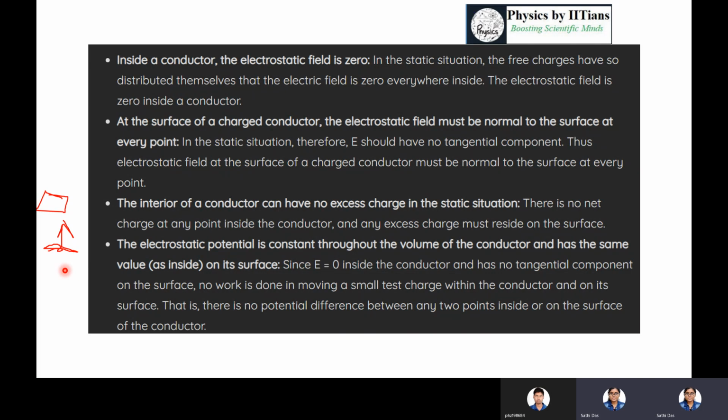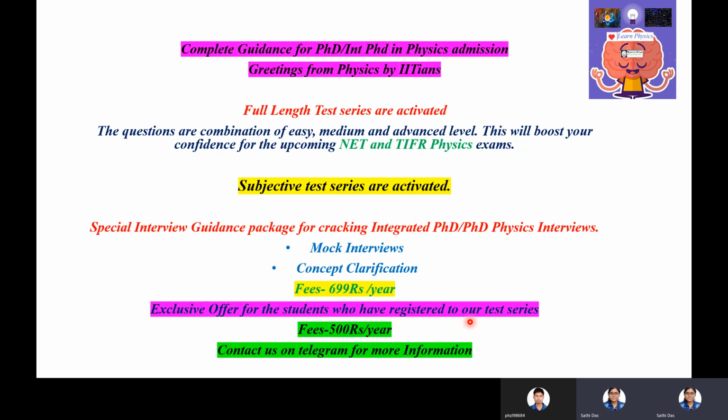Suppose you are moving a small charge within a conductor; no work is done. You don't have to do any work, because there is no potential difference between any two points inside or on the surface of the conductor. So it is an equipotential surface. So these things you should remember.